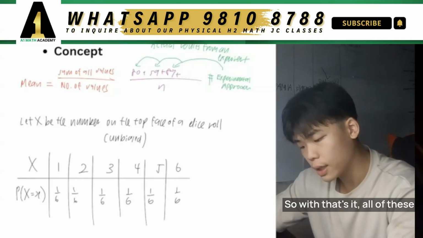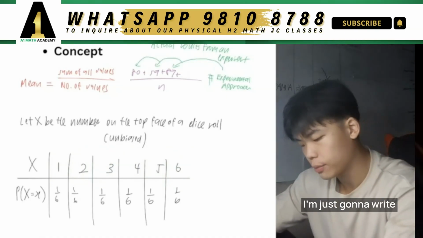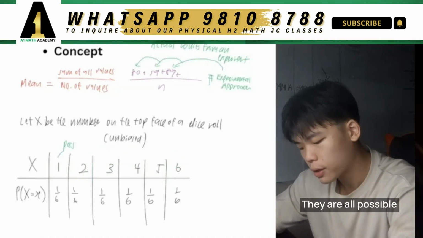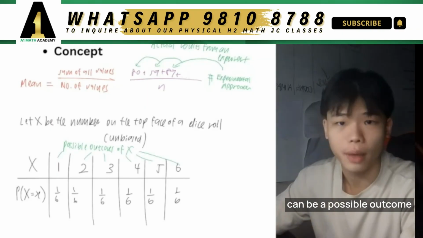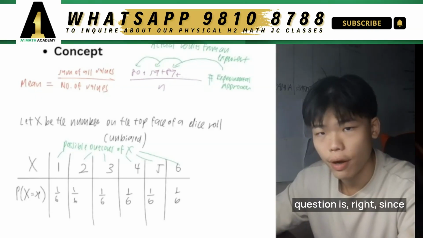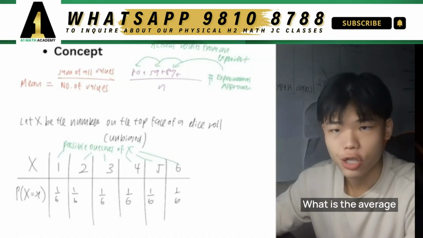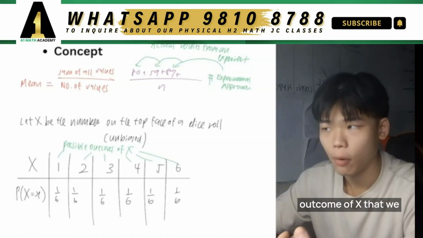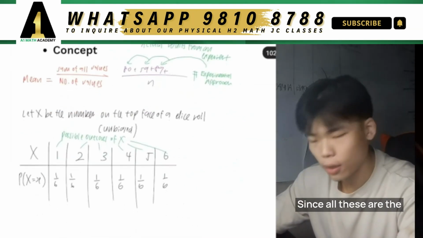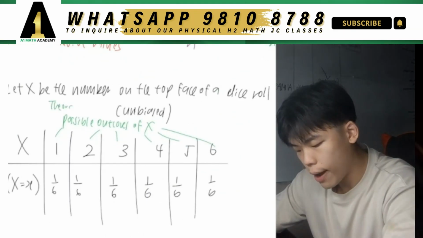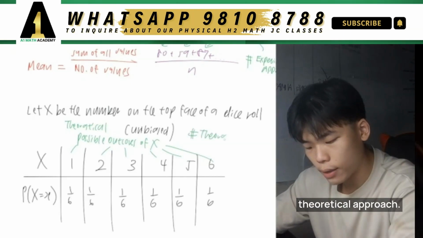So with that said, all of these values over here are all possible outcomes of X, right? All of them theoretically can be a possible outcome of X. But then the question is, since they are not the actual outcomes of X, what is the average outcome, or what is the outcome of X that we expect in the long run? So there's actually the concept of expectation, right? Since all these are the theoretical possible outcomes of X, each one of them, this is what we call the theoretical approach.